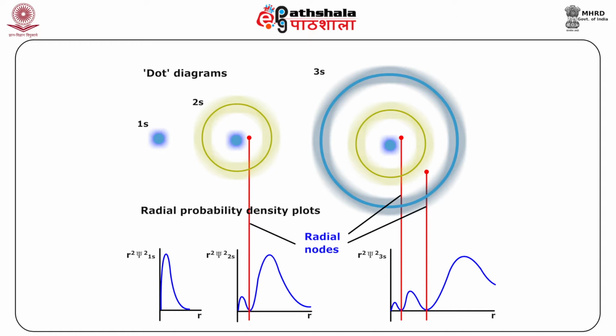In the second figure, this is for the 2s orbital, you find that there is a white circle, which means that this is a node where the wave function is equal to 0. The blue part is the part where the wave function is positive, and the yellowish color is for the part where it is negative. So between blue and yellow there is a circle where it is equal to 0, and this is shown as white.